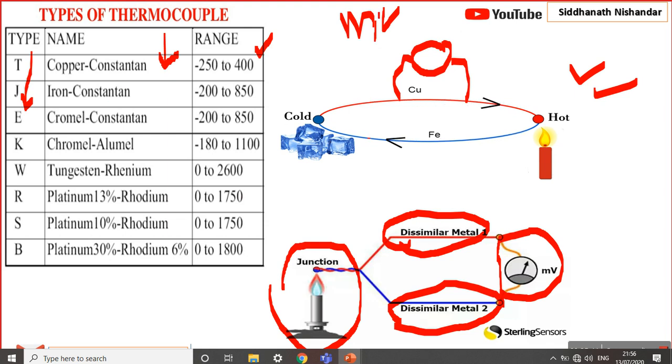Okay, if you see, there is a voltage developed in millivolts, and that millivolt signal may then be amplified, and the calibration that is carried out is directly proportional to the measured temperature. This is simply the working principle of thermocouples.